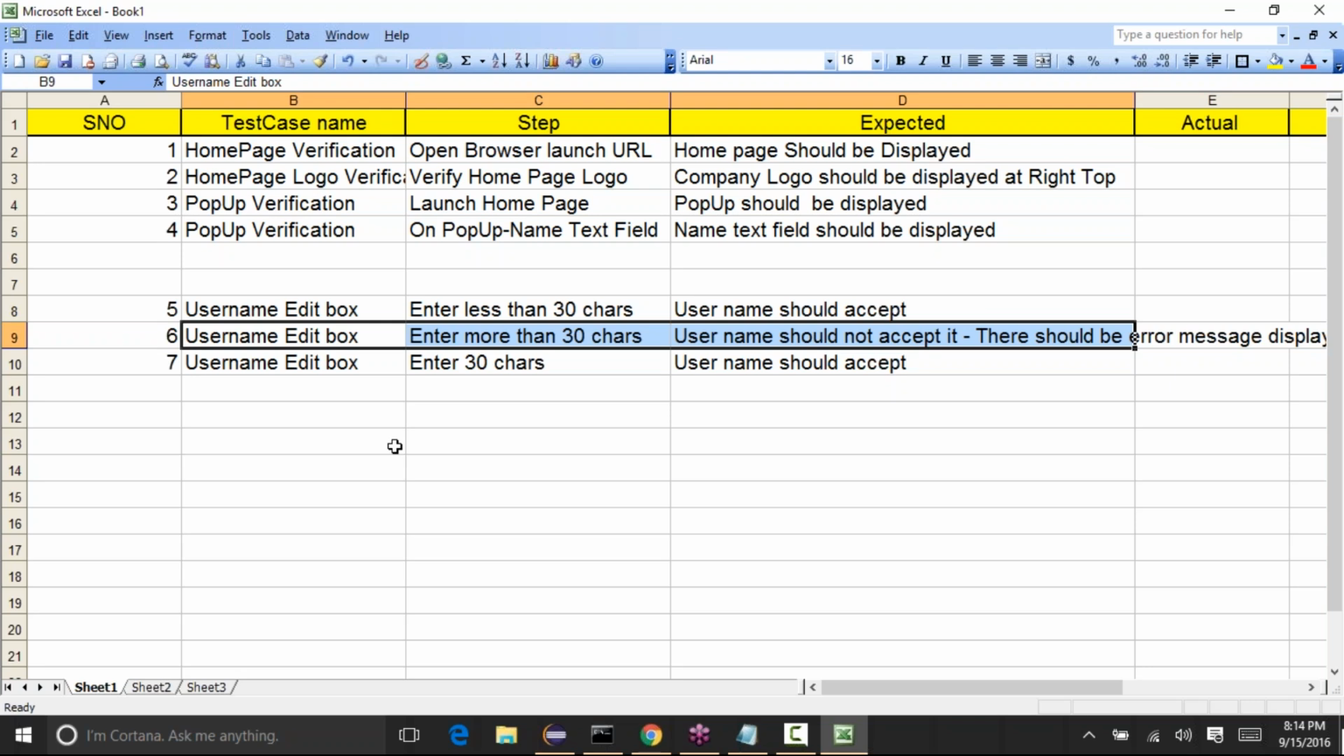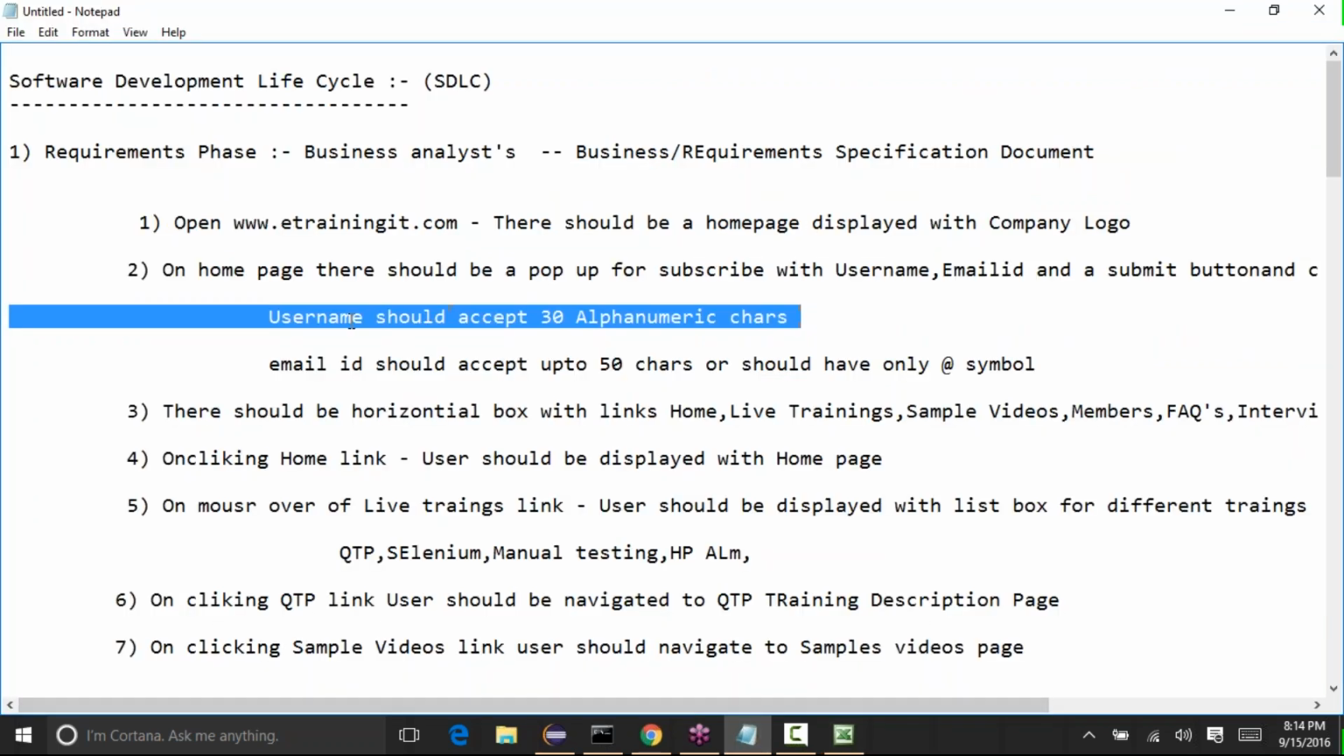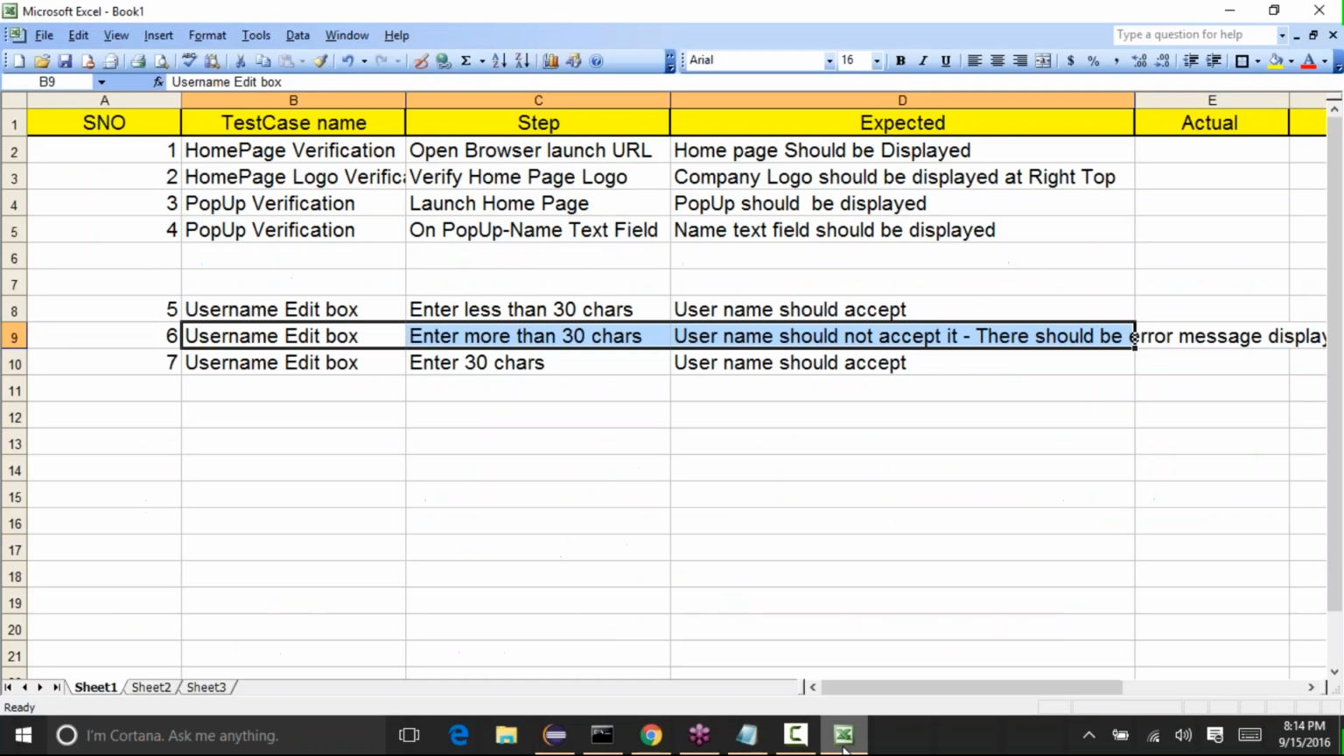So for every requirement we need to think about different scenarios that might happen, and we need to write the test cases for that. So that means we have to test all the different ways to make sure that it works correctly. Okay, so it can be positive and negative test cases. And see the next one is here itself, username should accept 30 characters and it should accept alphanumeric characters. Okay, so we can write some more test cases for this.